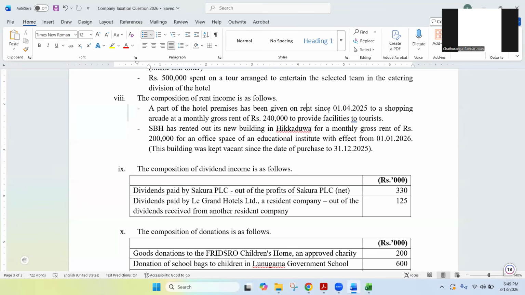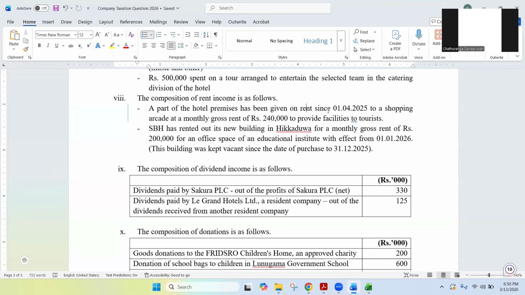If you just think about a very luxury hotel, in the hotel premises sometimes there are spas, sometimes there are shopping arcades, small shops, handmade shops and some apparel shops. Likewise, a shopping arcade has been there.